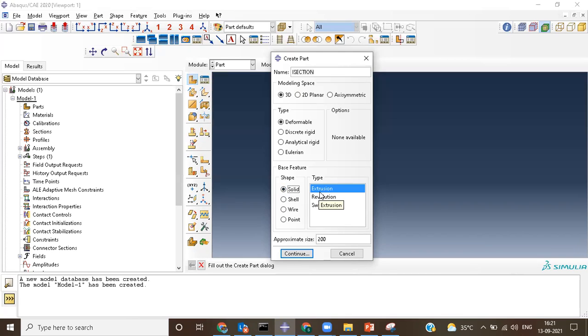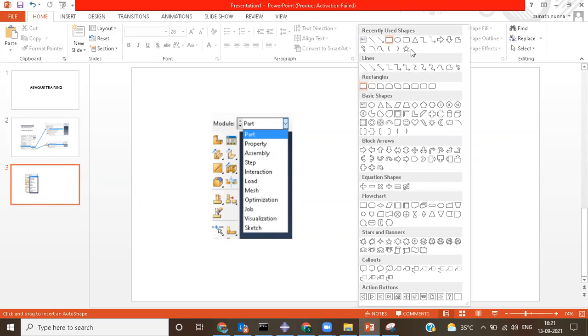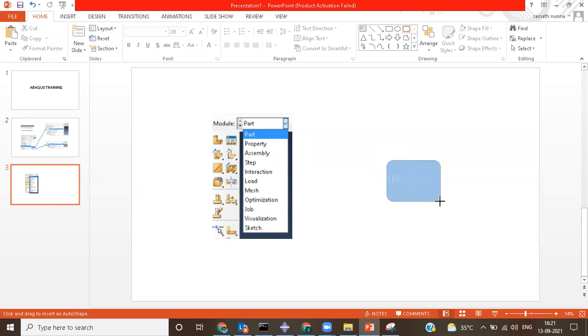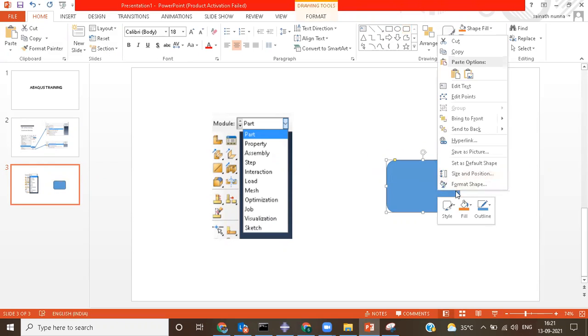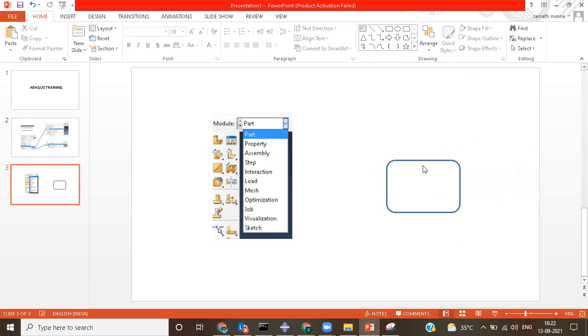That means there is a profile, like this kind of profile, and I would like to extend the same profile over a length. I would like to extrude this profile over a length.